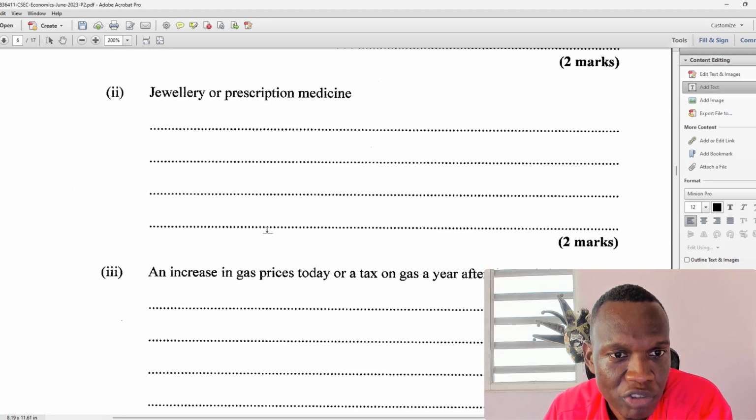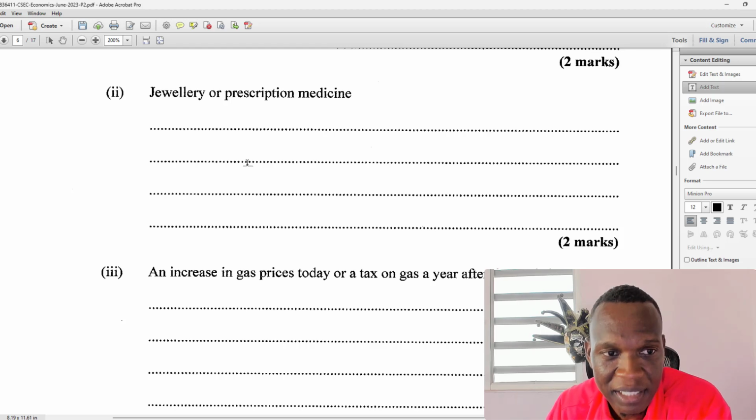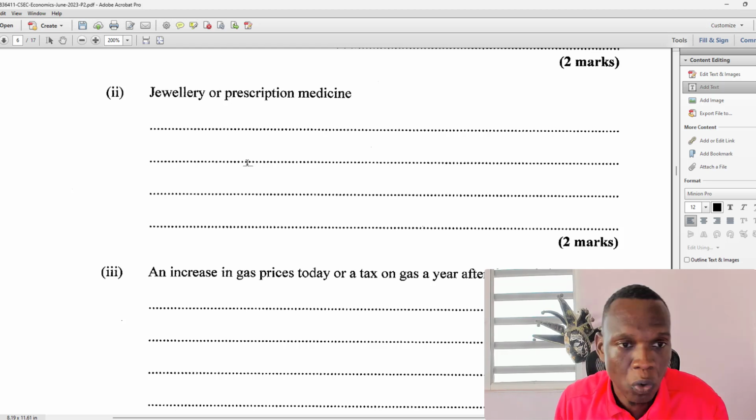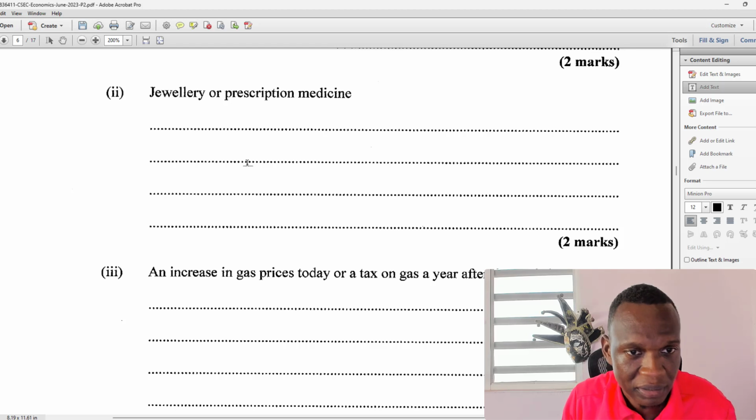All right, this one is very straightforward. Jewelry or prescription medicine. Prescription medicine, you don't have many substitutes. So demand would be inelastic. For jewelry, it's a luxury item, and there are so many different classes of jewelry out there. It will be more elastic. So let's say the price of gold goes up, you might say, okay, let me buy white gold, let me buy silver, things like that.